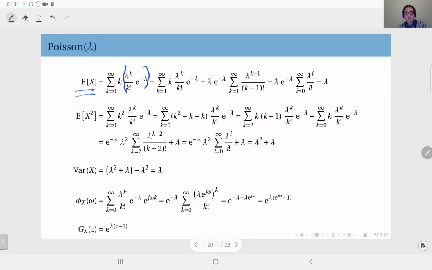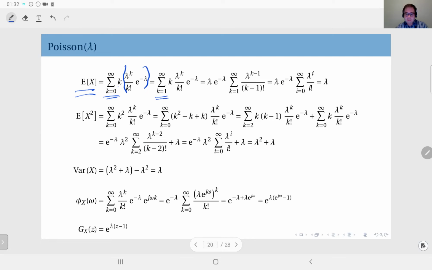The PMF is here. And you see, due to this k factor here, starting from 0 is unnecessary because k equals 0 will give no contribution. That term will be 0. So I can start the sum from 1.